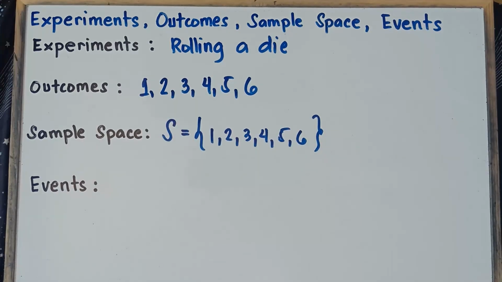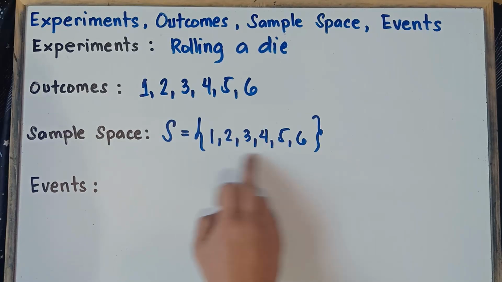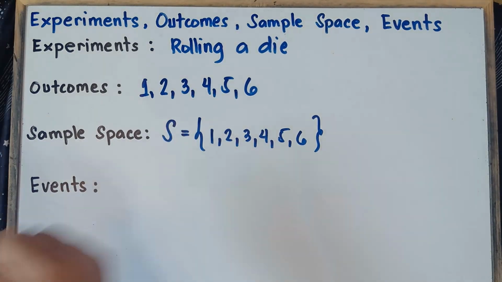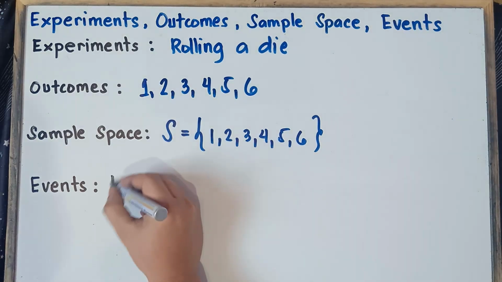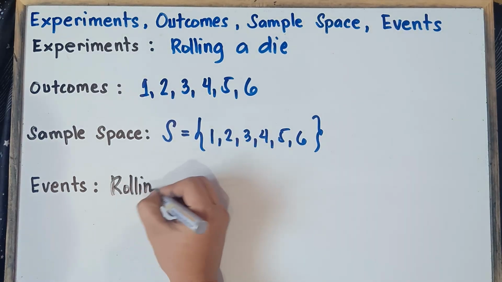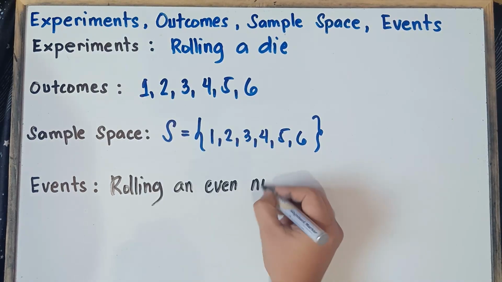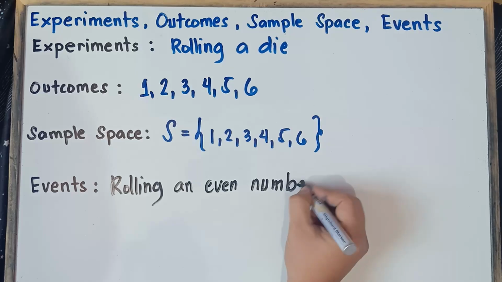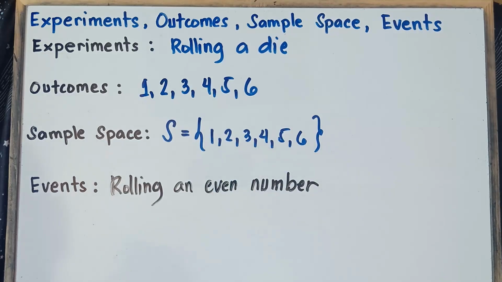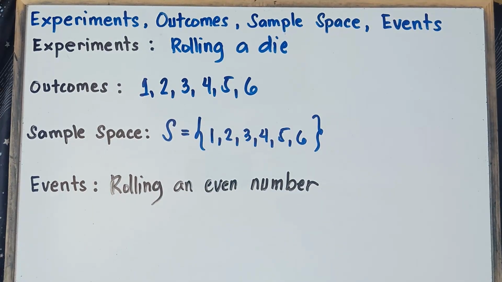Now let's talk about events, class. An event is a subset of the sample space. So therefore, an event is just a part of the sample space. Let's have an example, class. If I say rolling an even number, this is our event, rolling an even number. Now, what are those even numbers, class, with regards to the sample space? Of course, we know that even numbers are numbers divisible by 2.